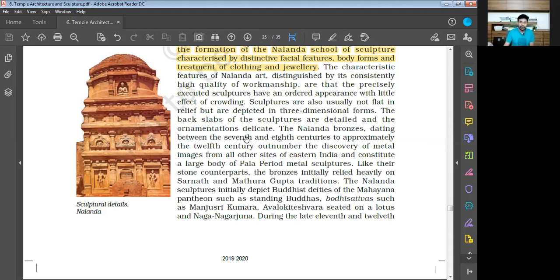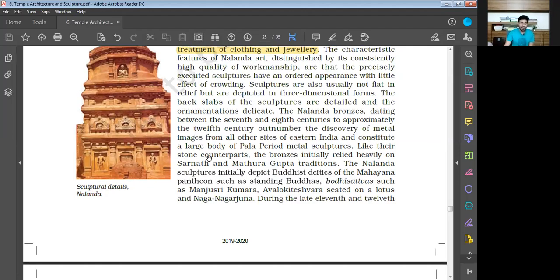Now the Nalanda bronzes, dating between the 7th and 8th centuries to approximately the 12th century, outnumbered the discovery of metal images from all other sites of eastern India and constitute a large body of Pala period metal sculptures. Like their stone counterparts, the bronzes initially relied heavily on Sarnath and Mathura Gupta traditions.